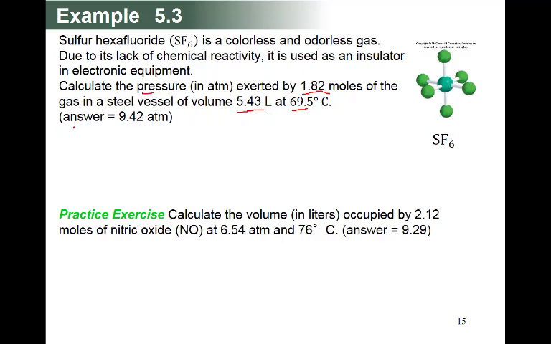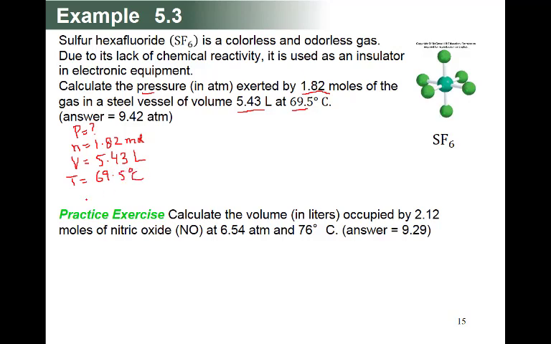So pressure is your question, and the number of mole, n, is equal to 1.82 mole, and volume is equal to 5.43 liter. And temperature is equal to 69.5